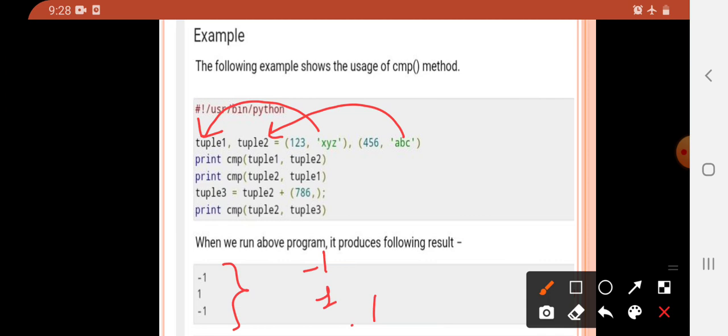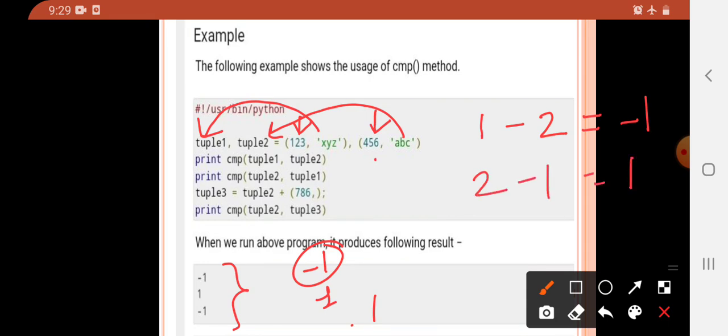So tuple1, tuple2. The first number and the second number, the second one is larger. So the first and second, if you subtract, that will be negative, that's why it is negative here. Then in case of cmp with tuple2 first, here the first is the larger one, so that's why it is positive, so it will give the positive, that is 1.